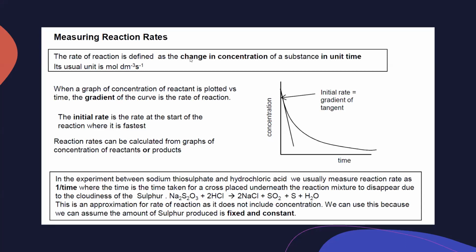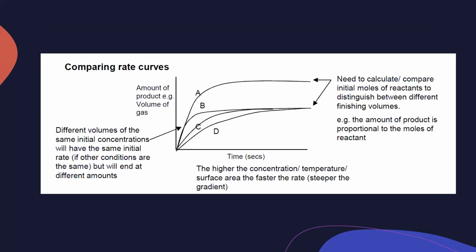So when sodium thiosulfate reacts with hydrochloric acid, it results in the formation of sodium chloride, sulfur dioxide, and sulfur. This sulfur is a yellow solid, but when it is in the solution, it will make it cloudy, which results in the cross disappearing, and we can identify the rate by using the time interval. If it disappears in a short time, the reaction is faster. If it takes longer, the reaction is slower.